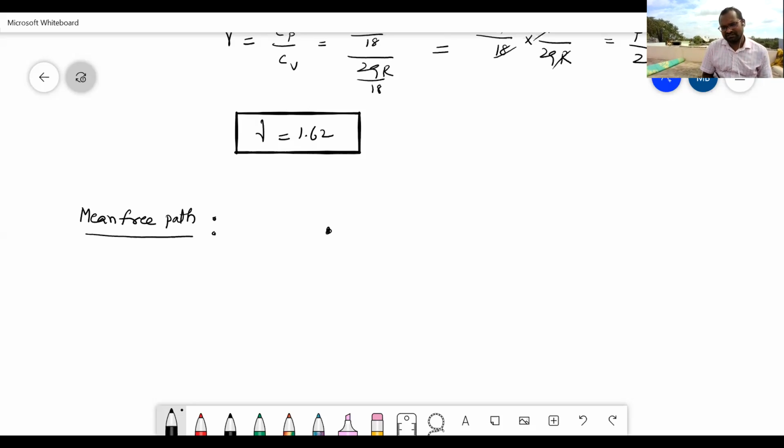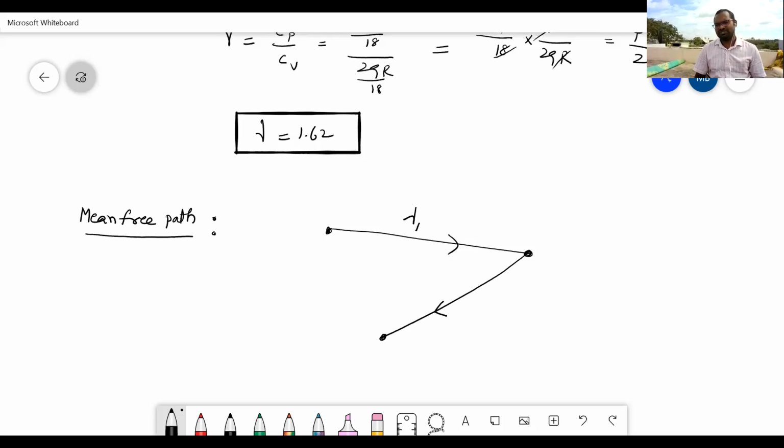Imagine here a gas molecule is there. This is moving like this. Here one more gas molecule is there. After colliding with this gas molecule, let us suppose this gas molecule is moving like this. Between these first two collisions, it will move freely. The distance between these two collisions is called free path, and this distance we will indicate with the letter lambda 1.